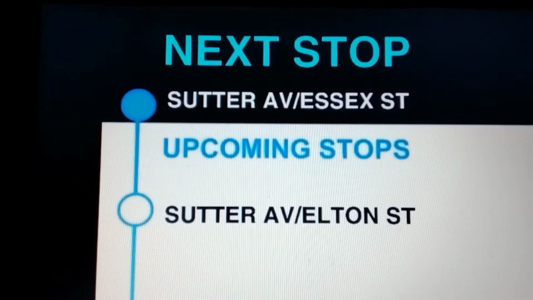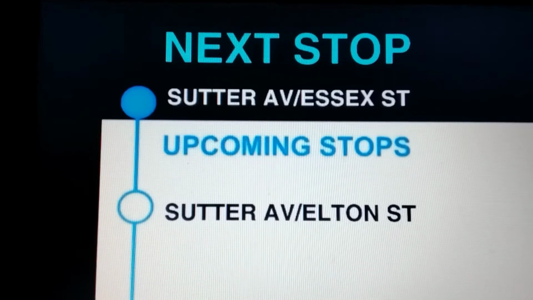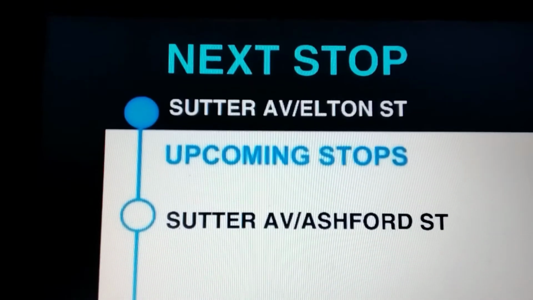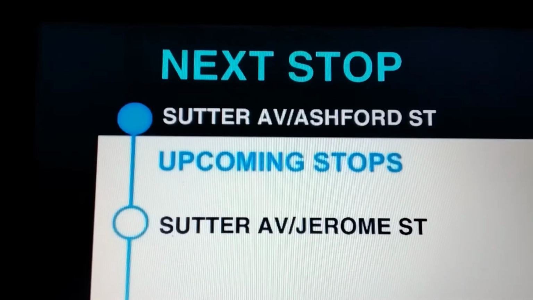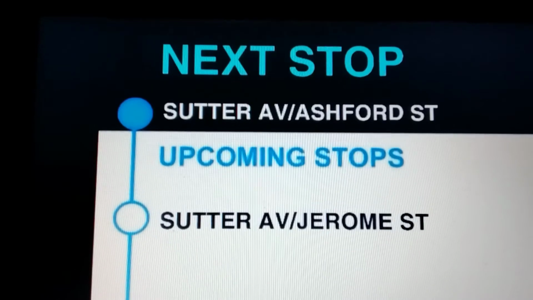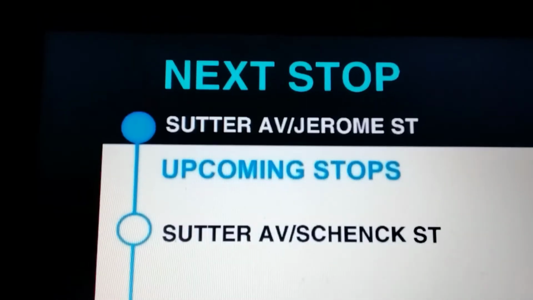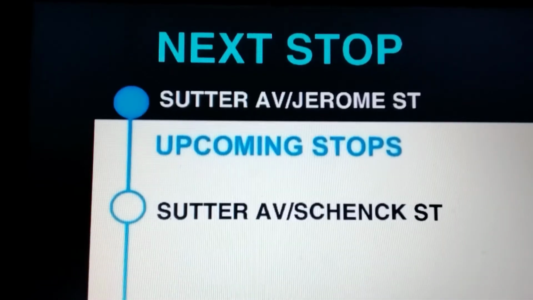Next stop, Sutter Avenue and Essex Street. This stop is Sutter Avenue and Essex Street. Next stop, Sutter Avenue and Elton Street. This stop is Sutter Avenue and Elton Street. Next stop, Sutter Avenue and Ashford Street. This stop is Sutter Avenue and Ashford Street. Next stop, Sutter Avenue and Jerome Street. This stop is Sutter Avenue and Jerome Street.